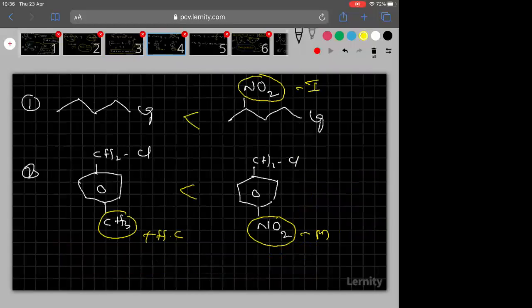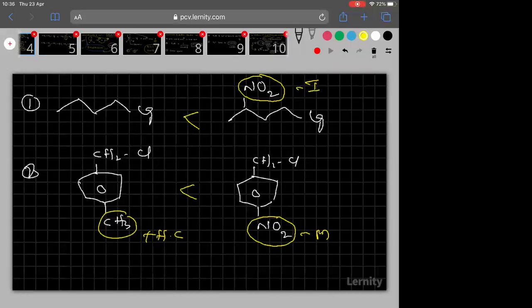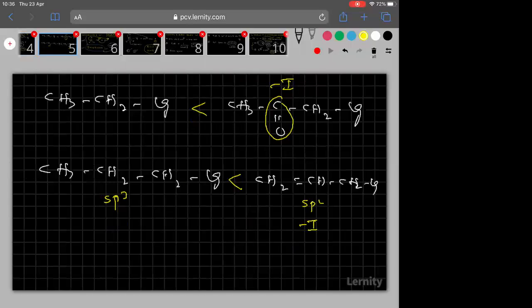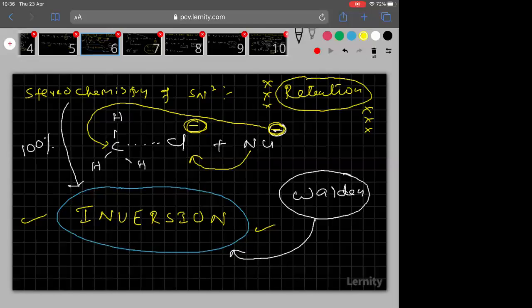Then here we did some questions on comparison of SN2 rate. Clear? Still some more questions of SN2 rate comparison. Then stereochemistry of SN2, inversion, Walden inversion.